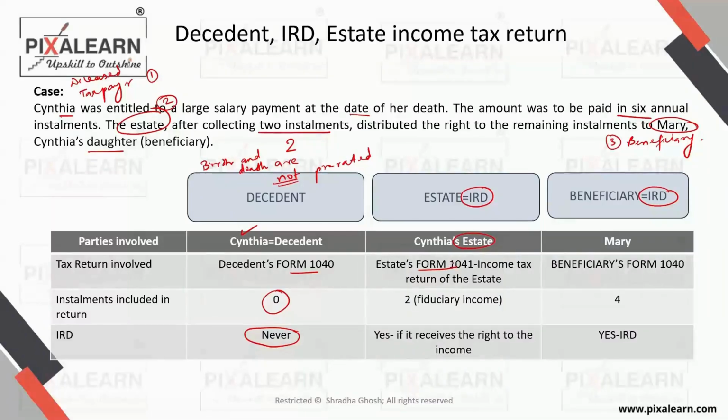The 2 installments received by the estate are taxed in the hands of the estate, and the balance of 4 installments would be taxed in the hands of the beneficiary, on the beneficiary's 1040. So we have 3 forms: 1040 of the deceased, 1041 of the estate, and 1040 of the beneficiary. This applies to the extent of the money actually received by either the estate or the beneficiary, which was actually not supposed to be taxed in their hands, but was supposed to be taxed in the hands of the deceased taxpayer.